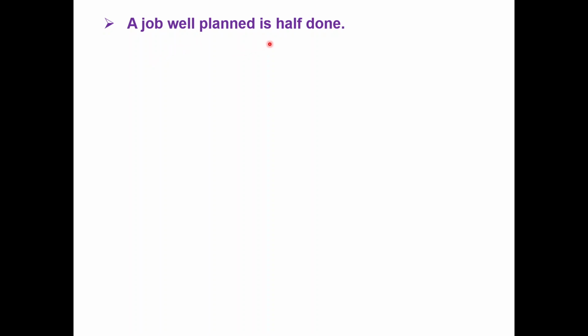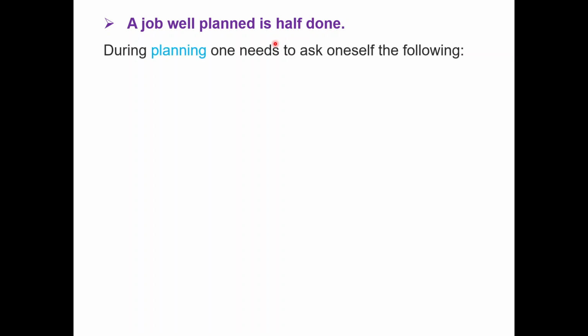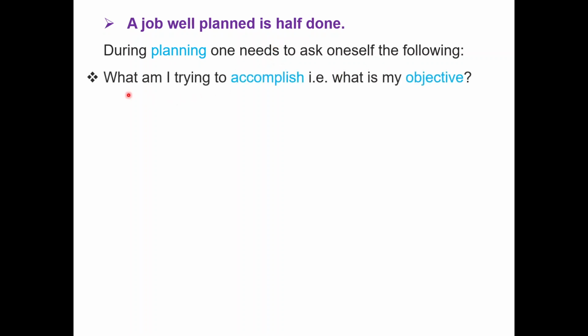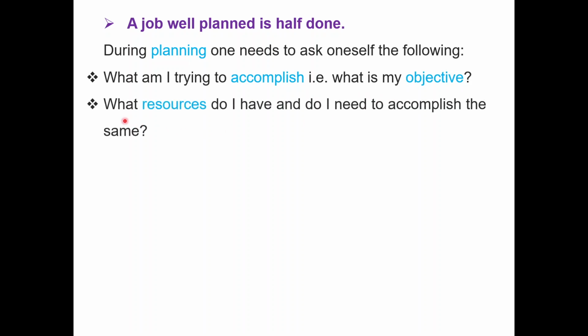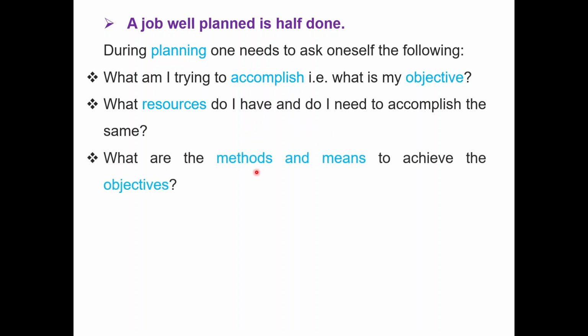The job well planned is half done. आपने अगर बराबर प्लान किया तो आधा काम आपका हो जाएगा. During the planning, one needs to ask oneself the following: what am I trying to accomplish? That is, what is my objective? What resources do I have, and do I need to accomplish the same? What are the methods and means to achieve this objective? And is this the optimal path?